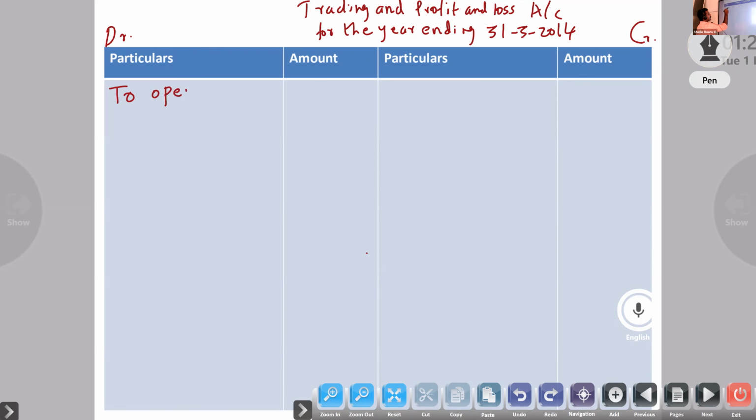So, to opening stock, to purchases, less purchase return. Purchase return is given, 2430.